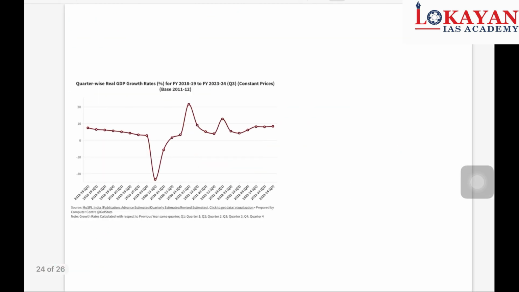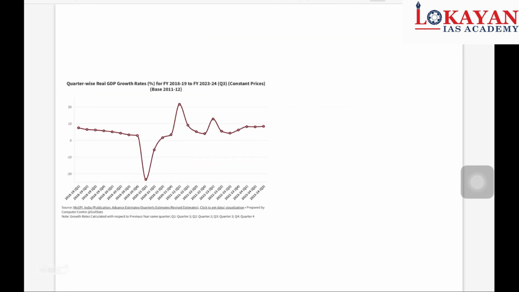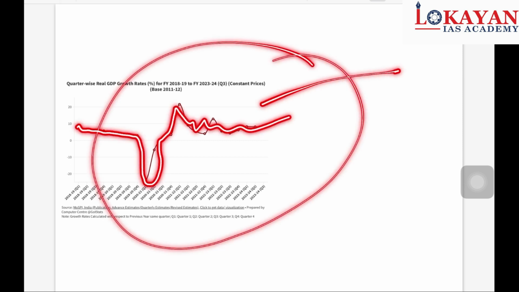Just remember this. See here in the chart, you can see this. During 2020-21, there is economic contraction, slowdown, contraction, then recovery. So observe this carefully.